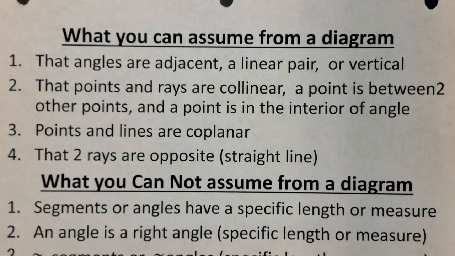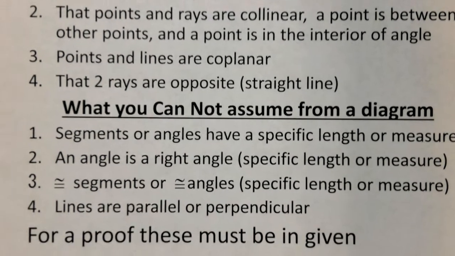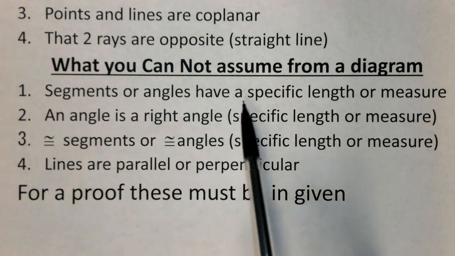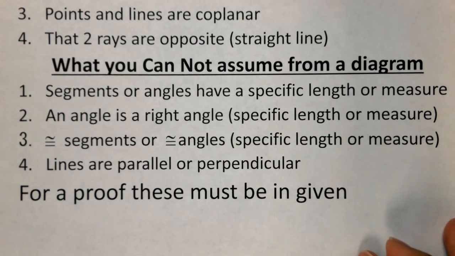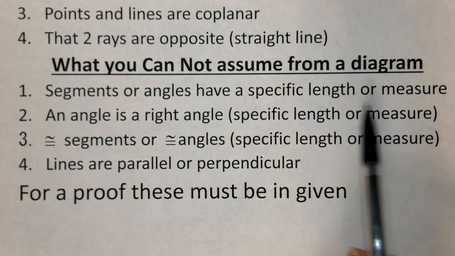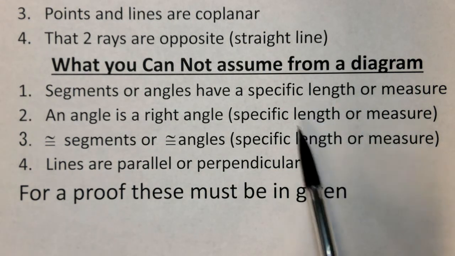But I think sometimes we need to focus more on the things we cannot assume. We cannot assume segments or angles have a specific length or measure. Guys, you can't just look at that angle and say, well, it looked like it was 90. No, no, no. Never assume a segment or angle length or measure.